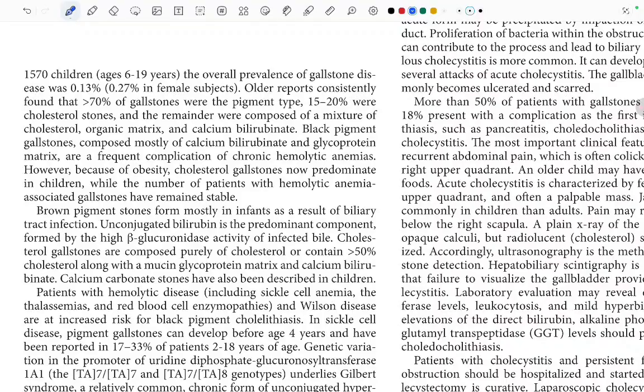Older reports consistently found that more than 70% of the gallstones were pigment type. Okay, so we have to remember this, that more than 70% of the gallstones were pigment type, 15 to 20% were cholesterol stones, and the remainder were composed of mixture of cholesterol, organic matrix, and calcium bilirubinate. Black pigment gallstones, composed mostly of the calcium bilirubinate and glycoprotein matrix, are frequent complication of the chronic hemolytic anemias. In chronic hemolytic anemias, what will be seen are the black pigment stones, which are composed of what? Mostly calcium bilirubinate and glycoprotein matrix.